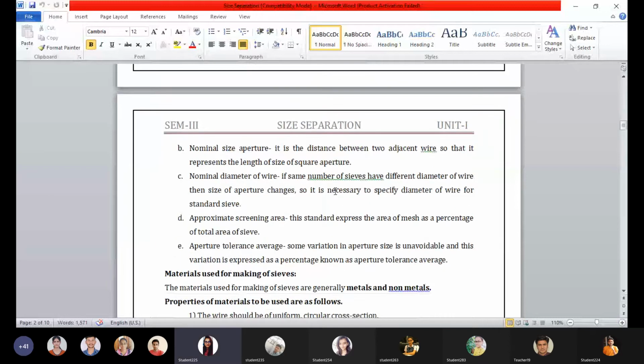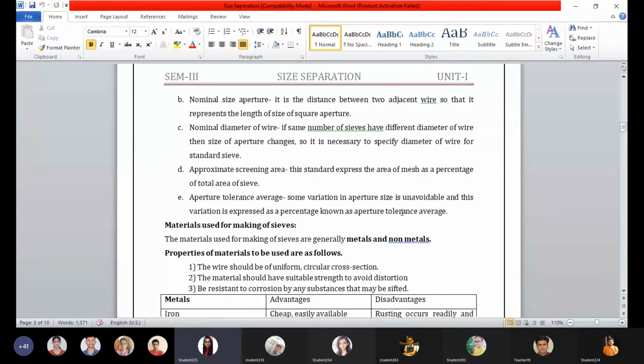Then the subsequent is the nominal diameter of wire. Here the conditions have put forth that if we won't maintain the diameter of wire, it may create some complications and we would not get the uniform classifying material of the product.